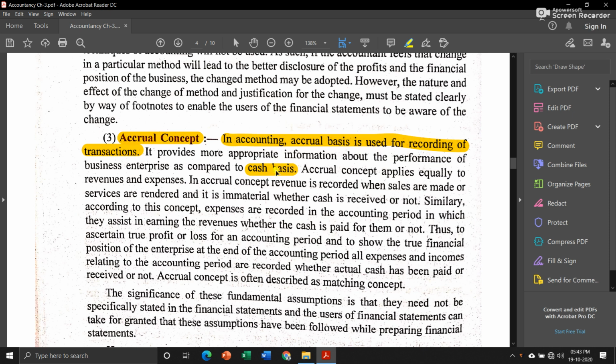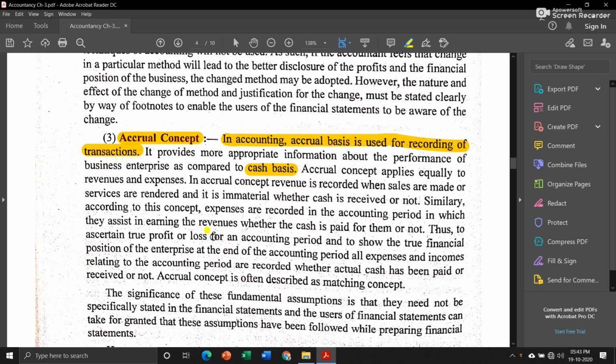So in the accrual concept, they say that if a particular transaction is related to your business financial period, say this year 2020, and you have made one credit sale this year, then you will record it in your financial statement.